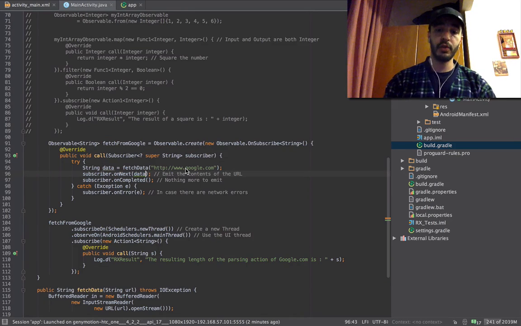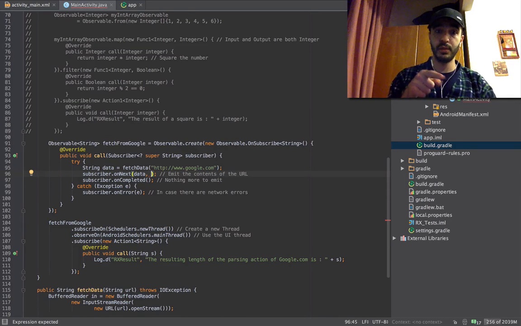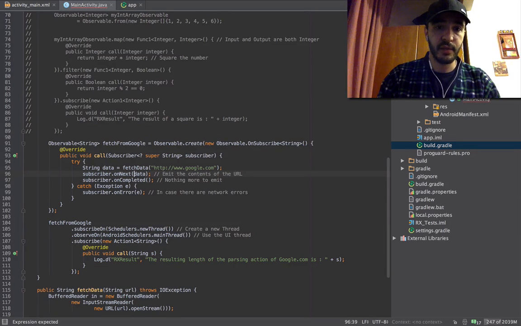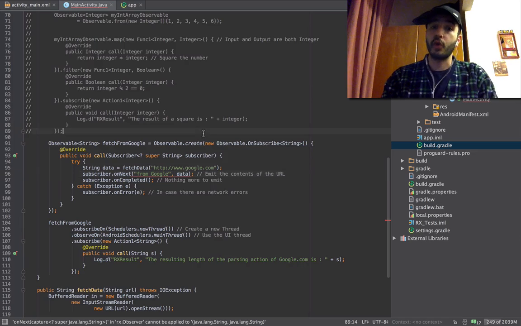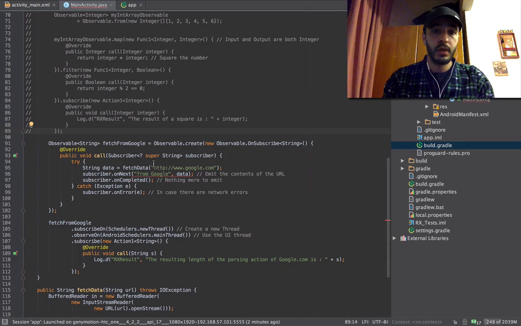So we're going to do, okay, fetch data, we give it the domain, we get the result, and now we're going to do from, that's another parameter, inside onNext. We can say what onNext passes through to any subscriber. Let's say it first, from Google data. This is wrong, of course. Cannot be applied. Okay. Because this is a string, you're going to need an array of strings.